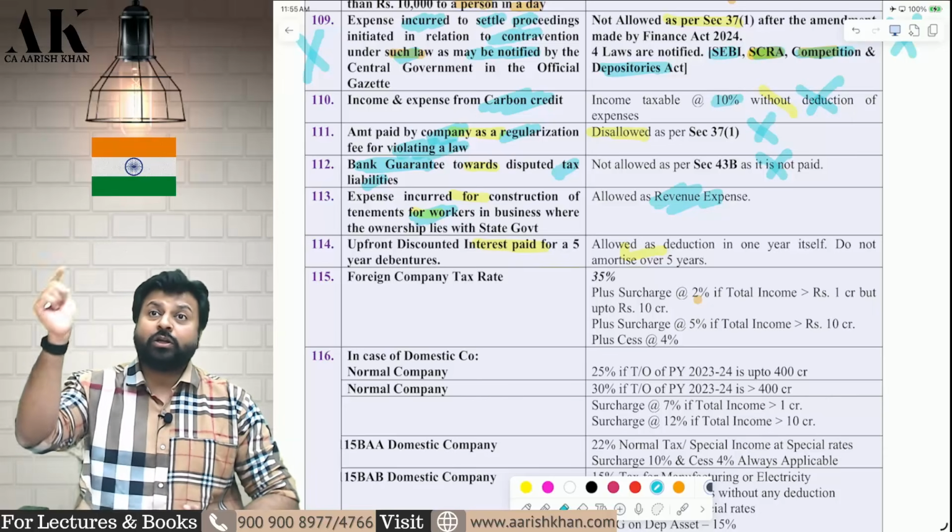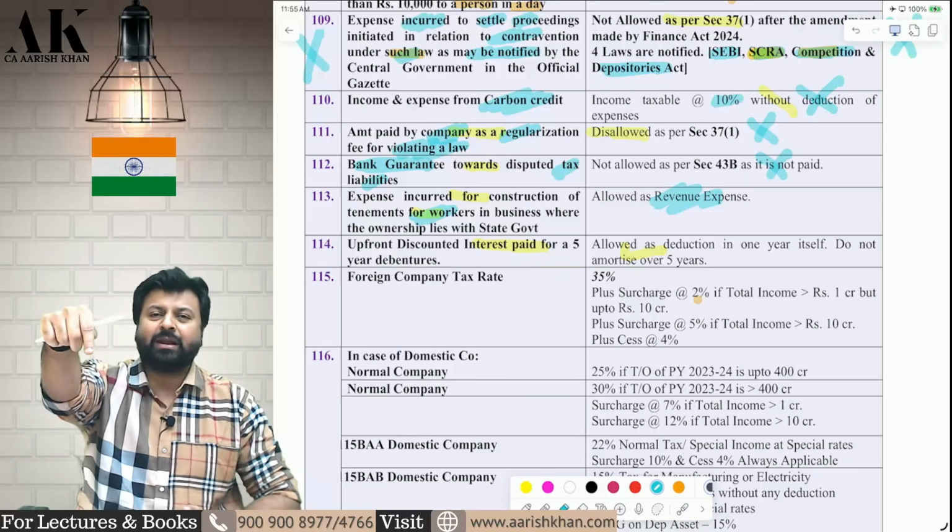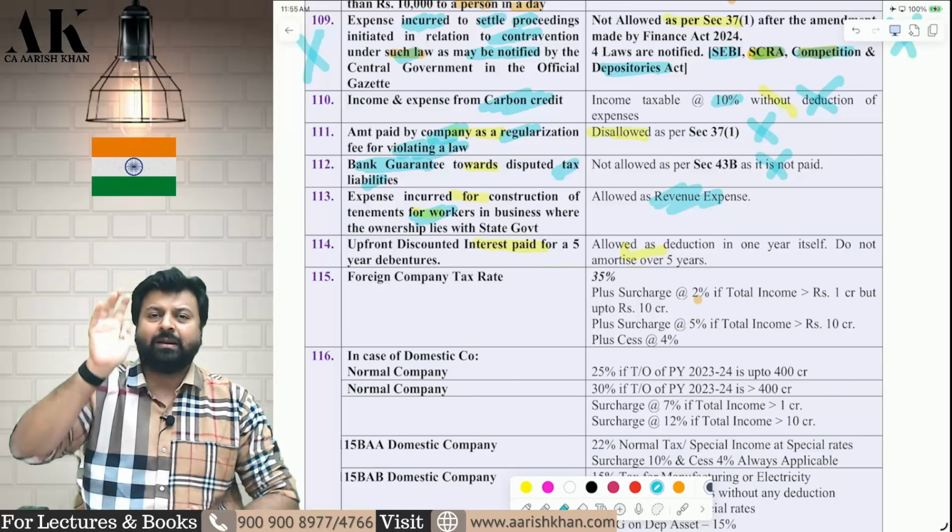To claim depreciation, you need to be the owner of the asset. You are not the owner of the asset. You are only incurring the expenses for temporary purpose, for making tenement for your workers, for the purpose of business. That can be claimed as a revenue expense.